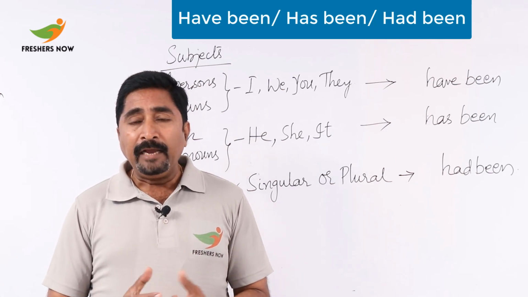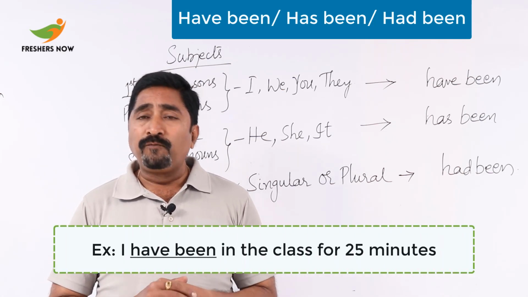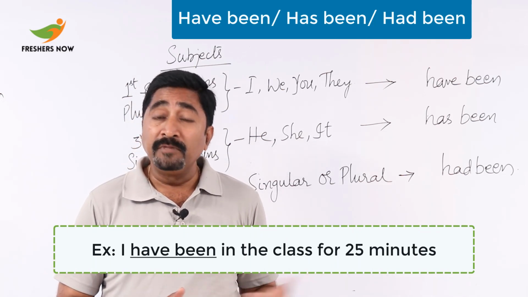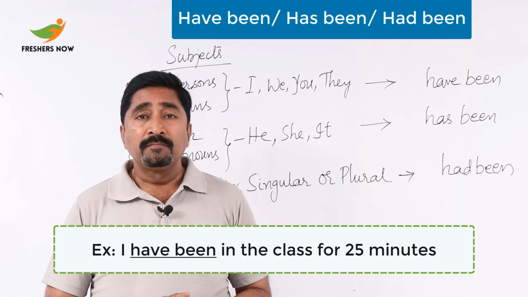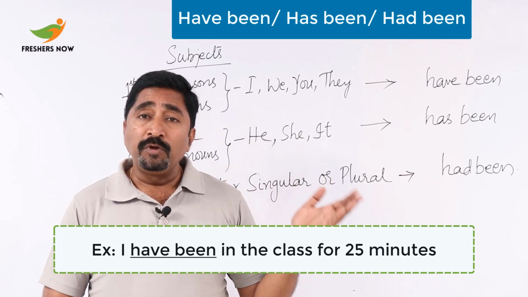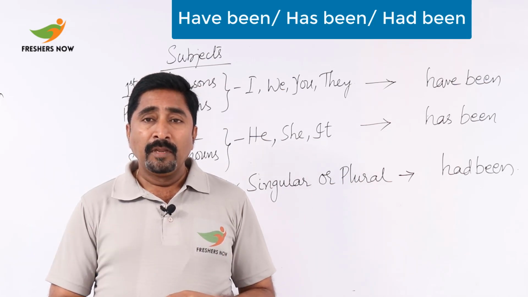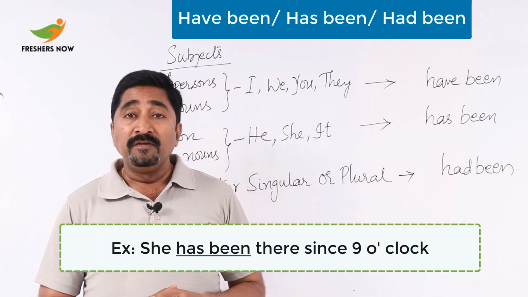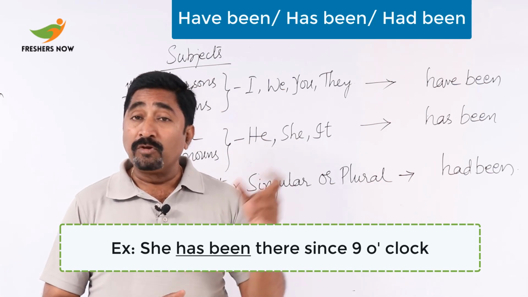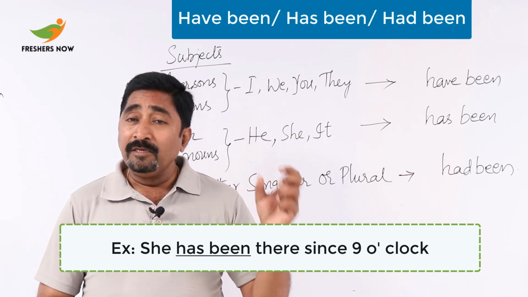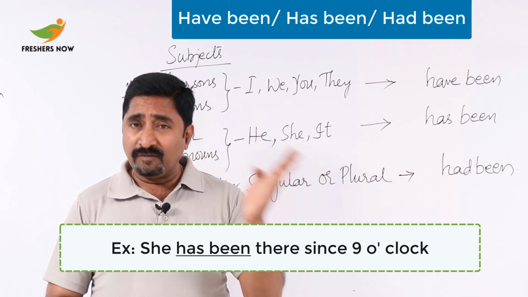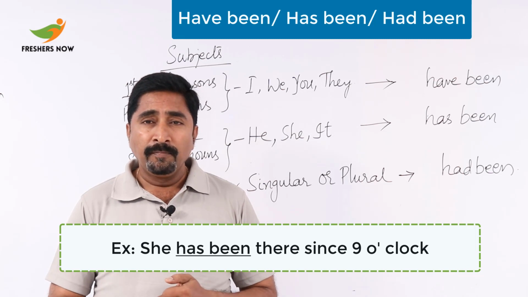Say, I have been in the class for 5 minutes or 25 minutes. You can observe here, I have been in the class for 25 minutes. She has been there since 9 o'clock. You can observe what I used there, for 25 minutes, since 9 o'clock.